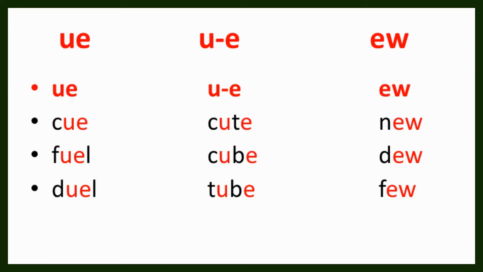And see the next example, C, U, T, E. E again will remain silent. So C, U, T, E, cute. And N, E, W, new. So this is how we can teach children different vowel sounds.